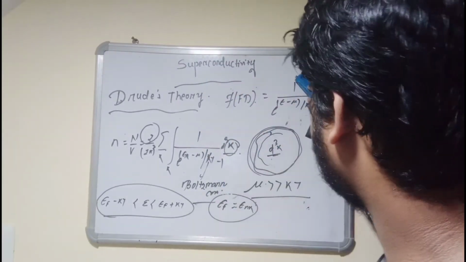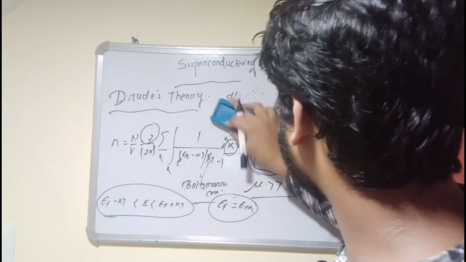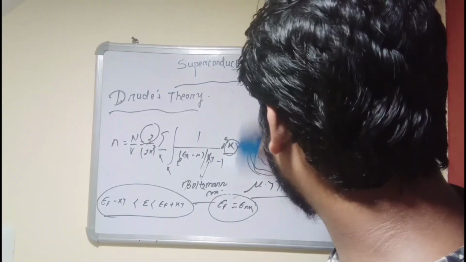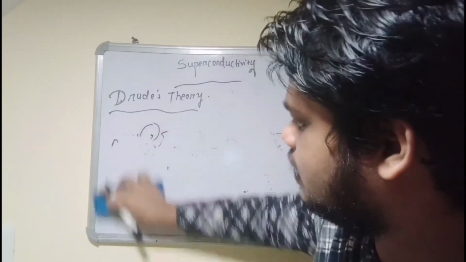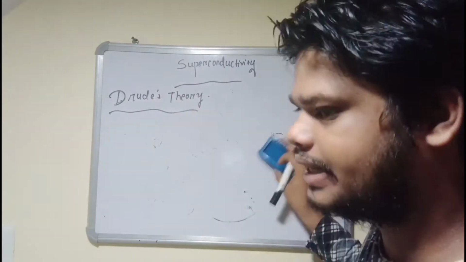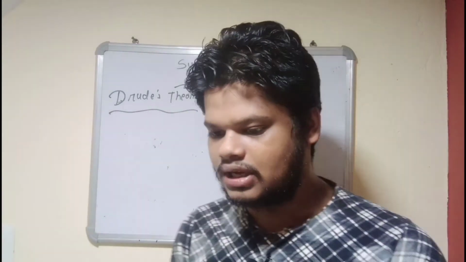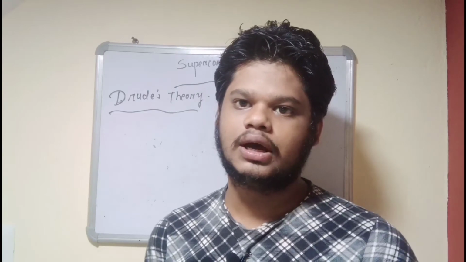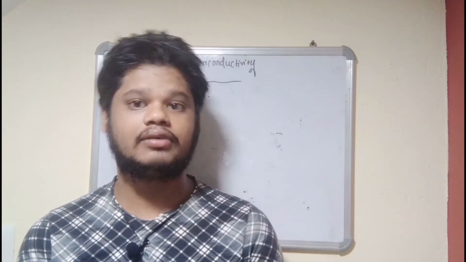So let's erase and continue with Drude's theory, a little bit of Drude's theory. What are the results of Drude's theory? Between 1895 and 1897, J.J. Thomson discovered electrons. After 3 years or 5 years, depending on which year you count, in 1900, Drude formulated a theory called Drude's theory for exact calculation of electrical conductivity and thermal conductivity of electrons.